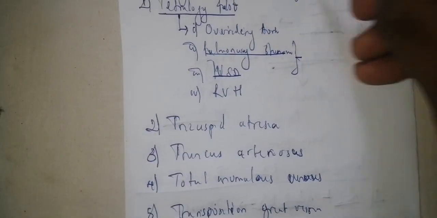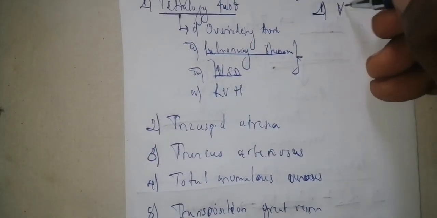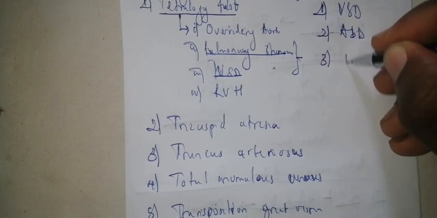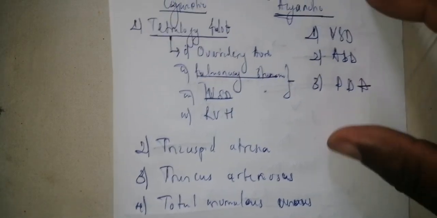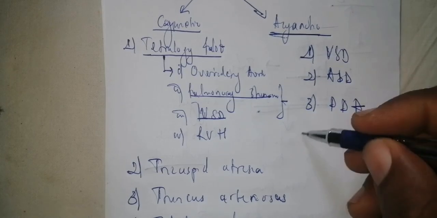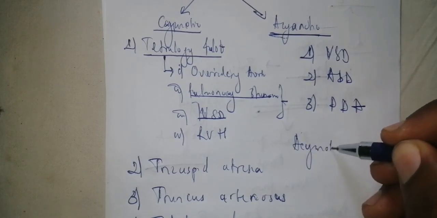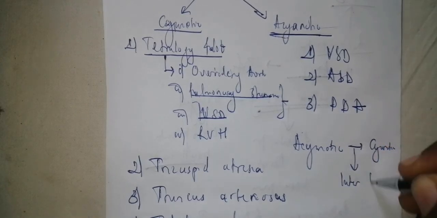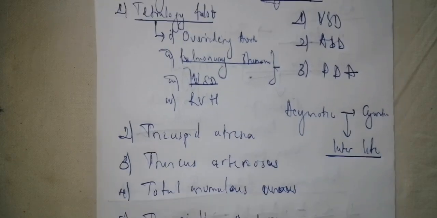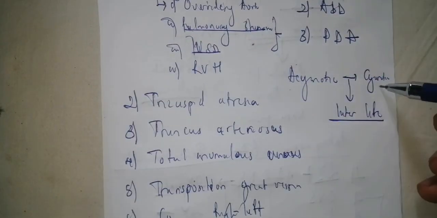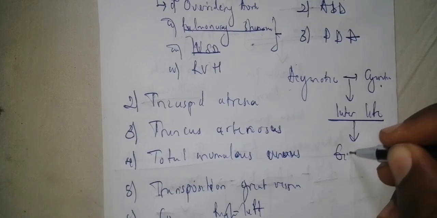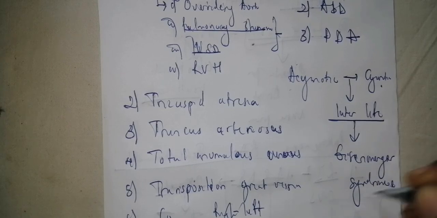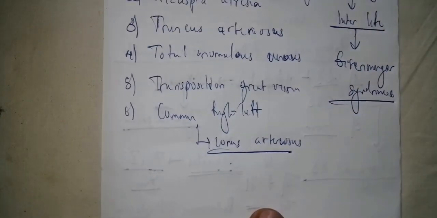Is it clear? Now, for acyanotic congenital heart disease, the first one you have a ventricular septal defect. The second one you have atrial septal defect. The third one you have a patent ductus arteriosus. But you need to know that acyanotic congenital heart disease can convert to cyanotic congenital heart disease later in life. Is it clear? They convert when there is a syndrome called the Eisenmenger syndrome. Is it clear? And the Eisenmenger syndrome occurs why?